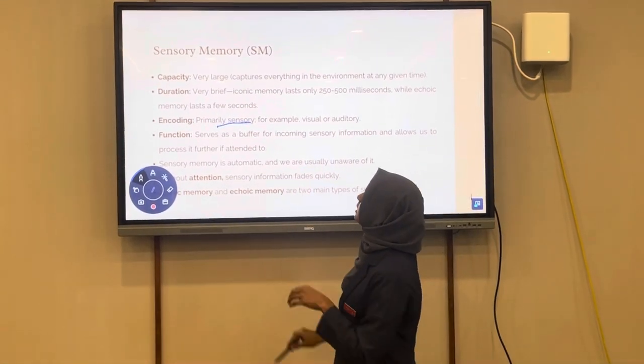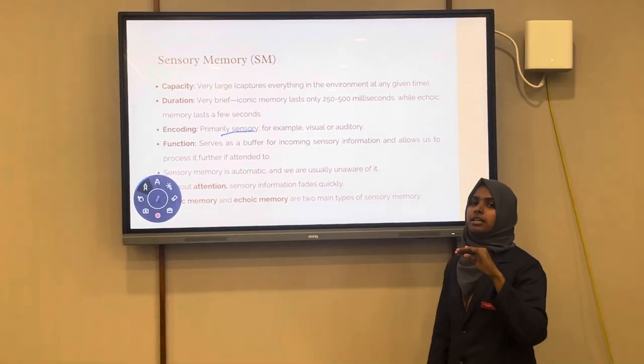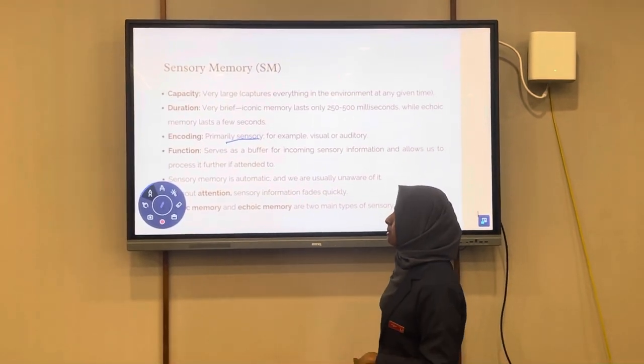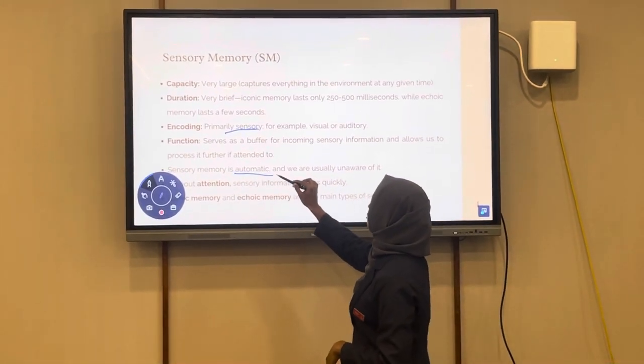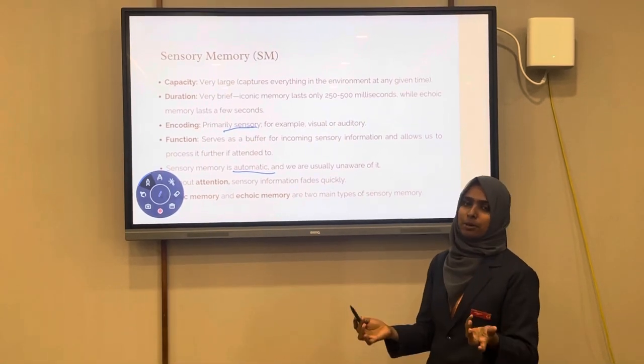The function is to serve as a buffer for incoming sensory information, and it allows only the selected information to pass through to the next stage of memory. Sensory memory is automatic, so we are usually unaware of whether something is happening or not.